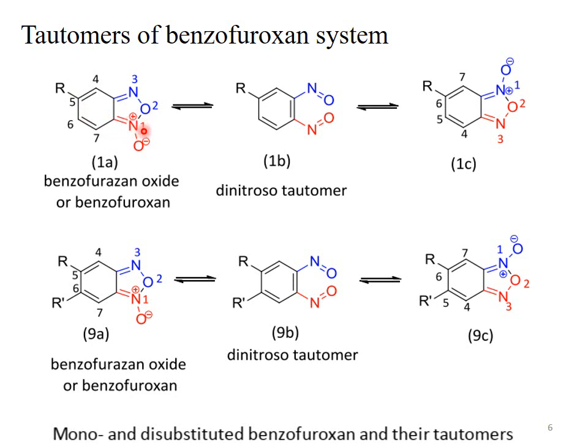See this one. This is 1A. It's a monosubstituted benzofuraxane. It's a 5-substituted. The substituent is present at position 5. As I told you in the previous slide, the quaternary nitrogen is at position 1, the oxygen at position 2, and this neutral nitrogen or sp2 hybridized nitrogen at position 3. This is 4 and this is 5. The substituent is present at position 5. It's a 5-substituted benzofuraxane, or simply we can say benzofuraxane oxide or benzofuraxane.